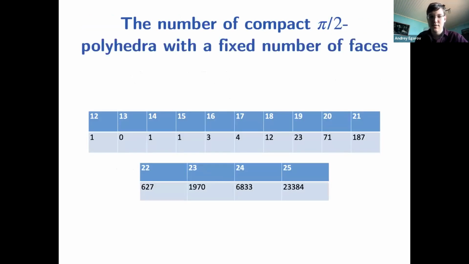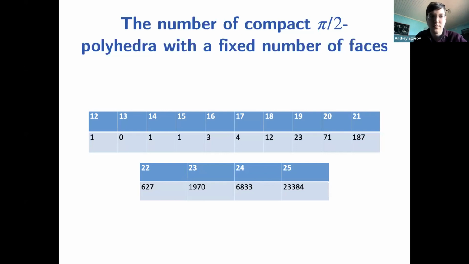Firstly, this picture shows how many compact rectangular polyhedra we have for different numbers of faces. For example, for 12 faces, we have only one polyhedron, which is actually a hyperbolic rectangular dodecahedron. For fewer than 12, we don't have any examples of compact rectangular polyhedra. And for 24 faces, we have